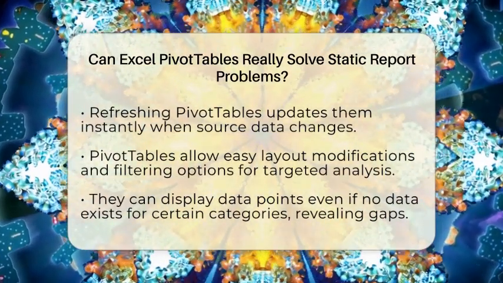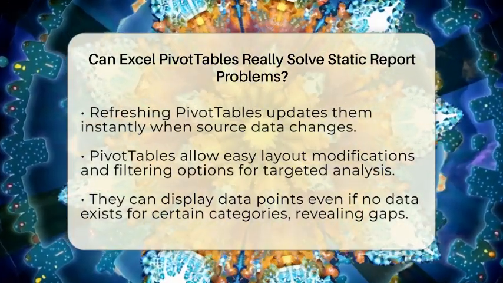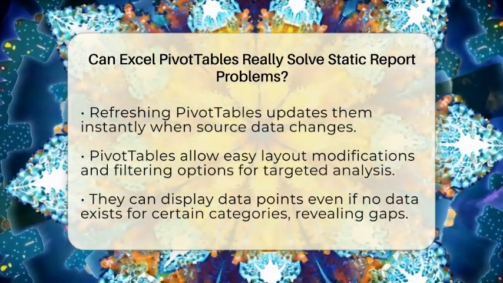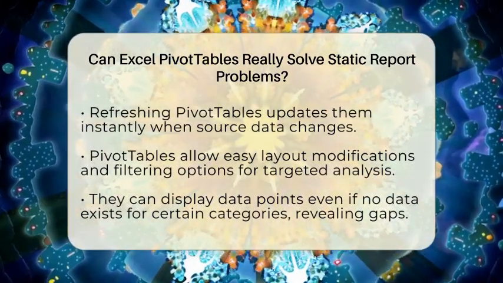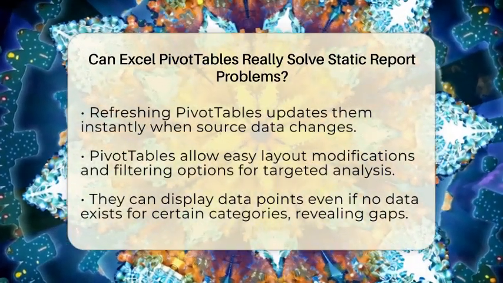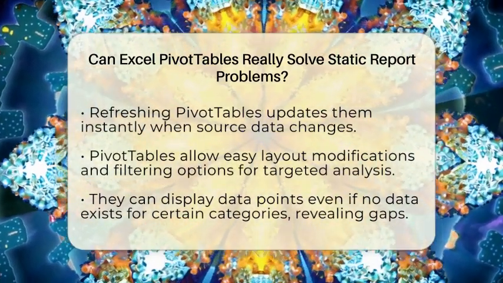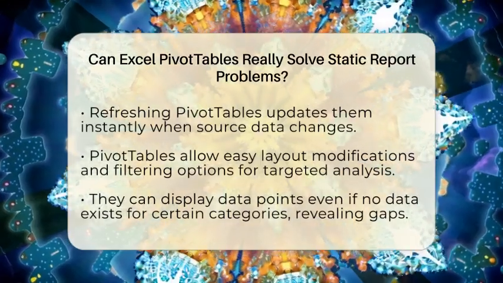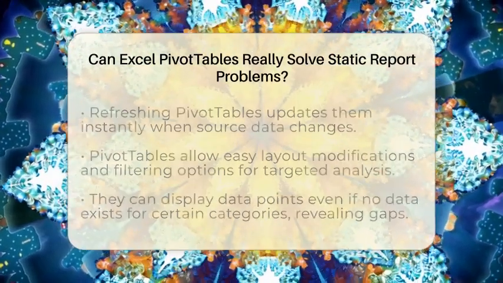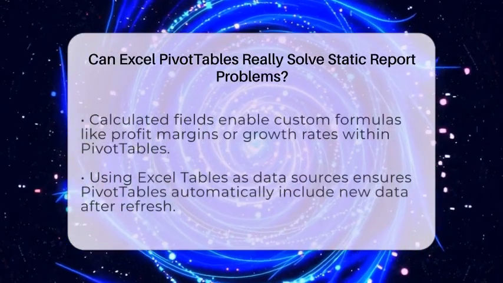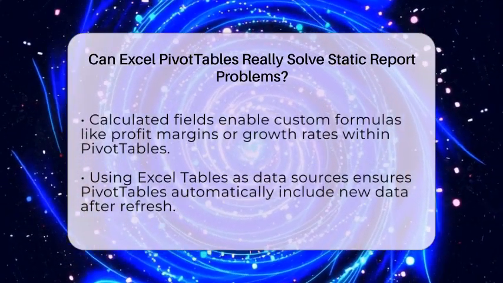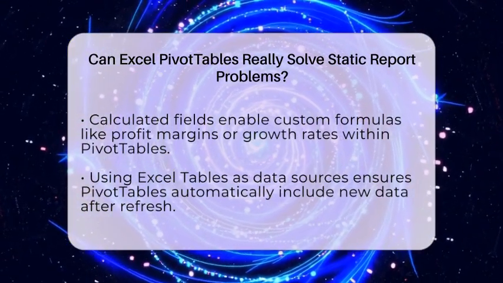Static reports also risk missing data points. For example, if some products have no sales in a period, static reports might hide them. Pivot tables can be set to show all items, even those with no data, by enabling options like Show Items with No Data. This helps spot gaps or opportunities you might miss otherwise.